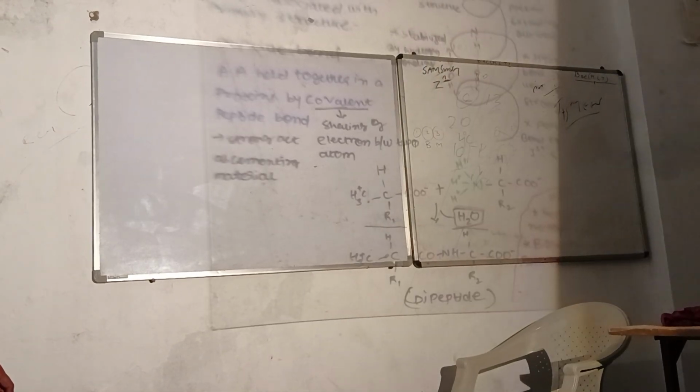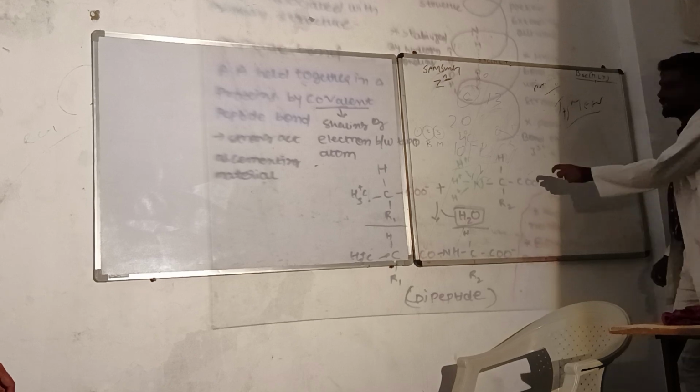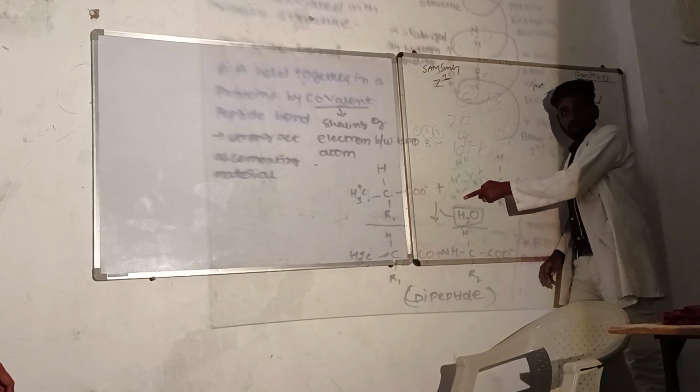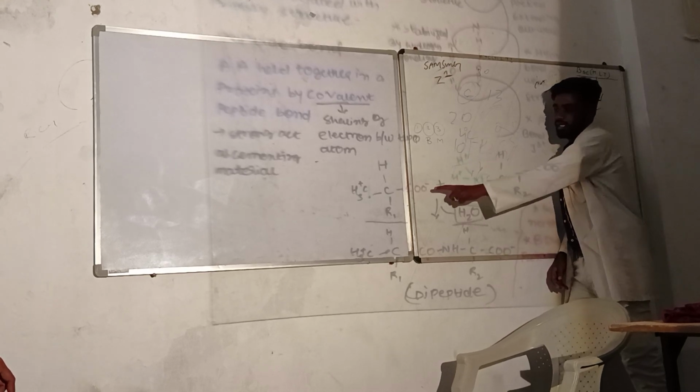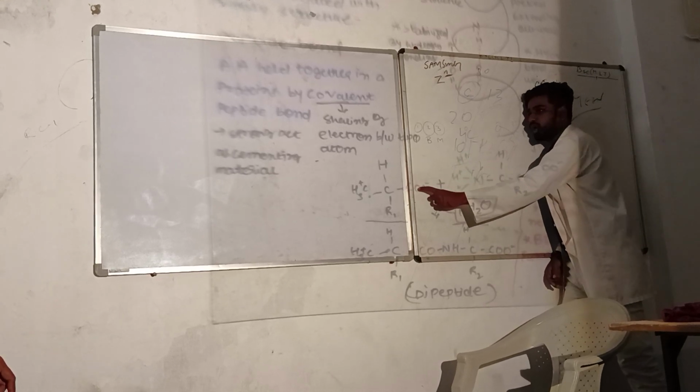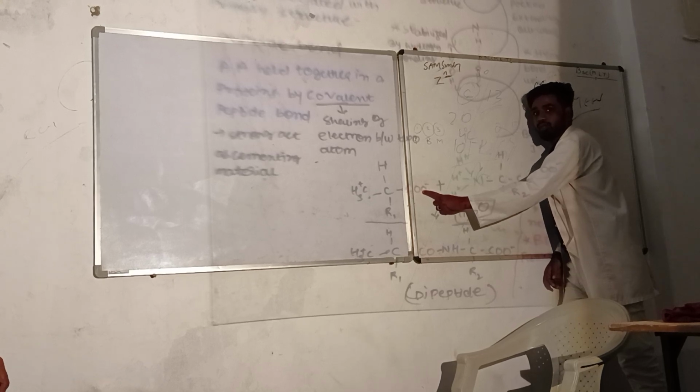So these 3 hydrogen atoms, in your book they are together, but I have drawn them separately in order to help you understand. These are the 3 hydrogen atoms. Here COO means they have 2 oxygen atoms in them.